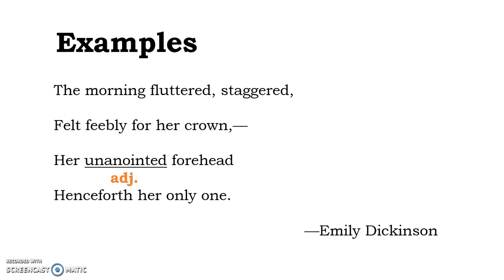What kind of forehead? Her unanointed forehead. With the word only, we have an adjective again, but this time it's modifying one, which is a pronoun, and it's not answering the what kind question, it's answering the how many question. How many ones are we talking about? We're talking about her only one.